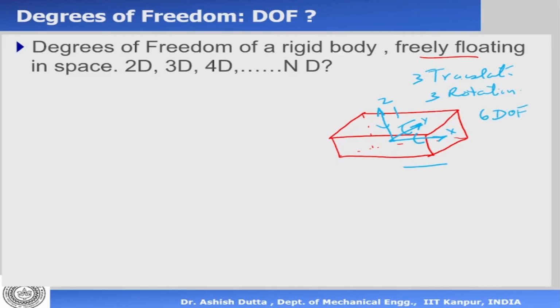Each of these corresponds to 1 degree of freedom. If it can move along the x direction, we say that it's 1 degree of freedom. This is 1 degree of freedom here, 1 degree of freedom here, and it can rotate about x, y, and z. It has 3 rotations, which make up a total of 6 degrees of freedom. So this freely floating body has 6 degrees of freedom. It has 3 translations and 3 rotations.